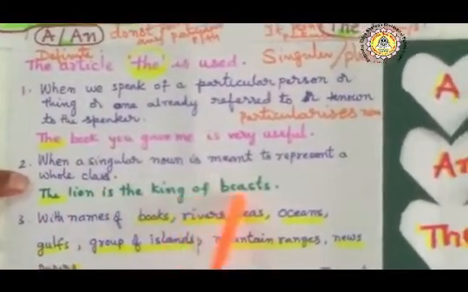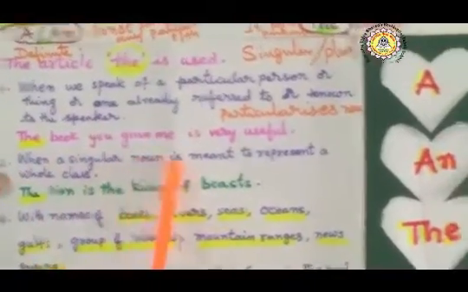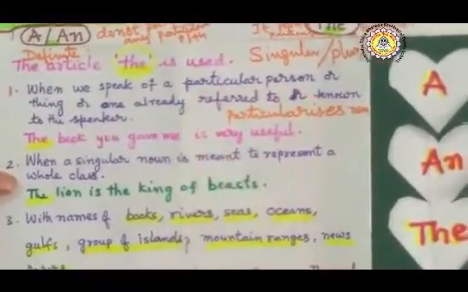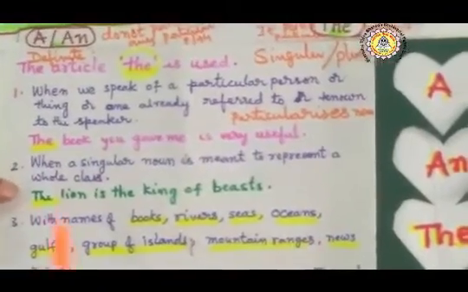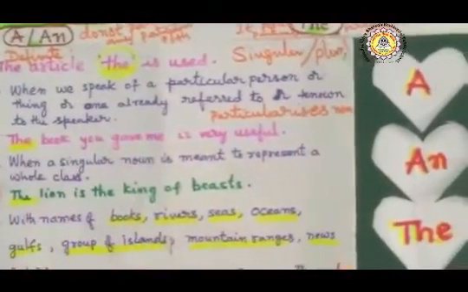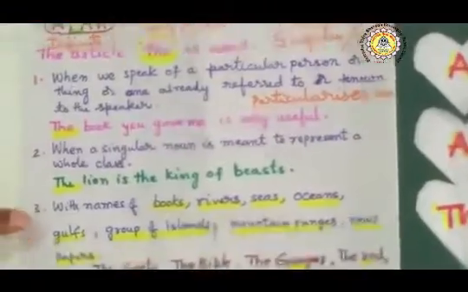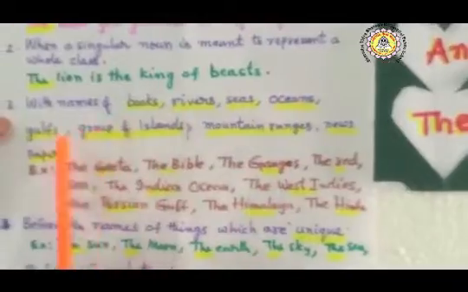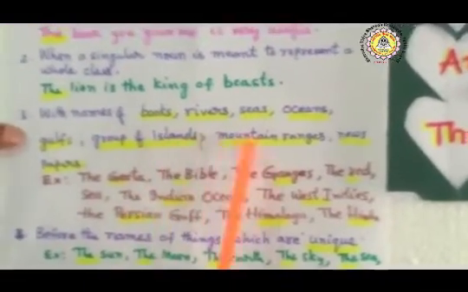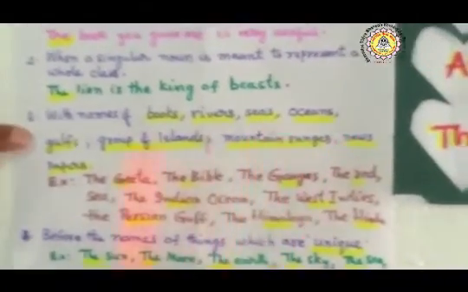The lion is the king of beasts. See, when a singular noun is meant to represent a whole class, at that time also we use the. With the names of books, rivers, seas, oceans, groups of islands, mountain ranges, newspapers.